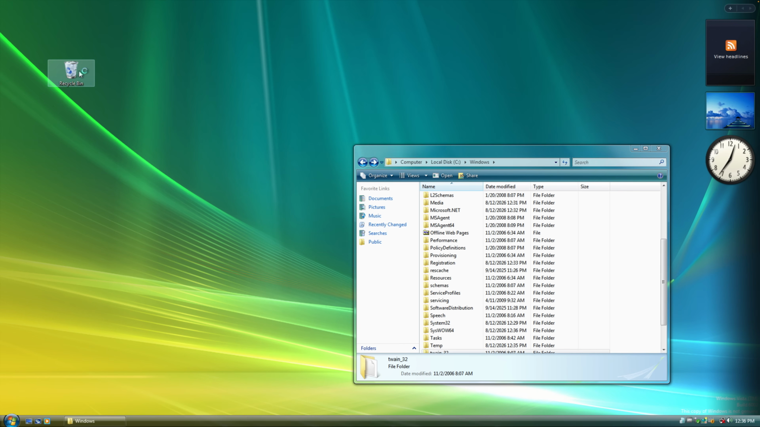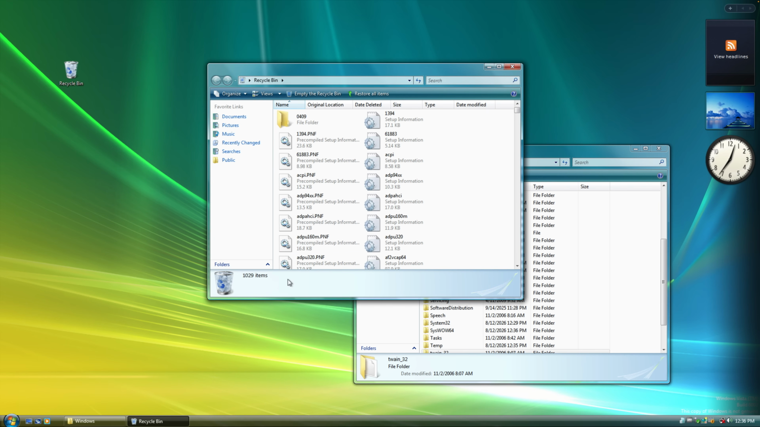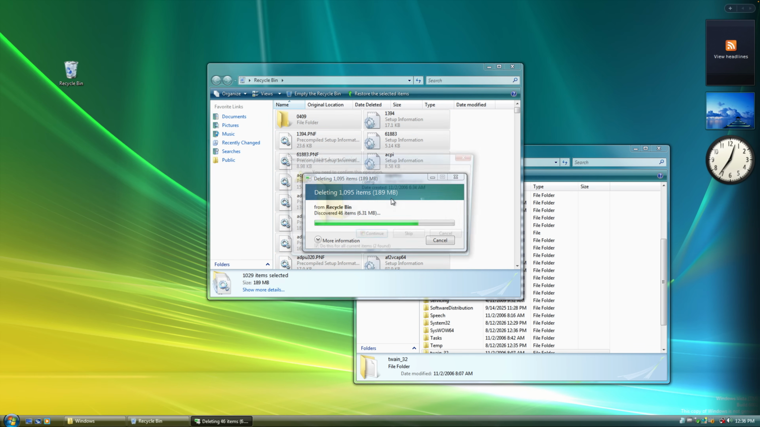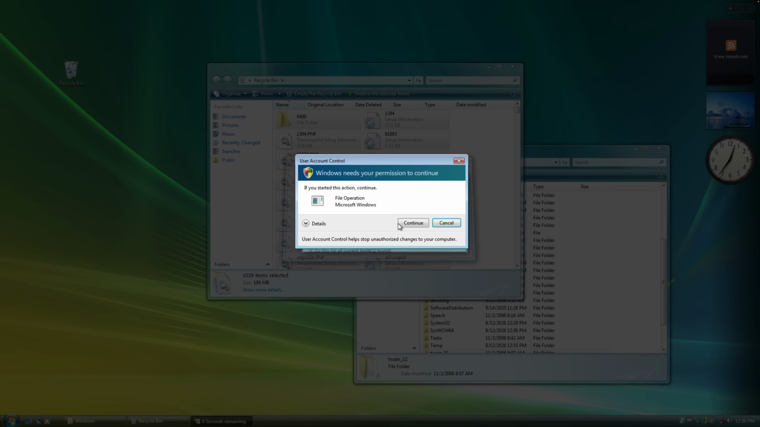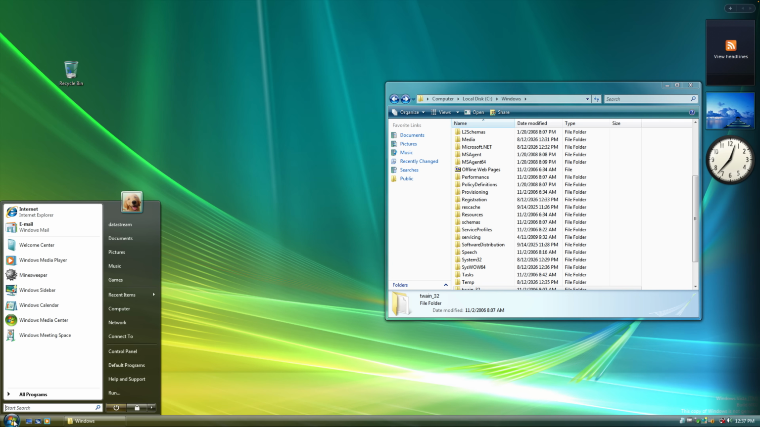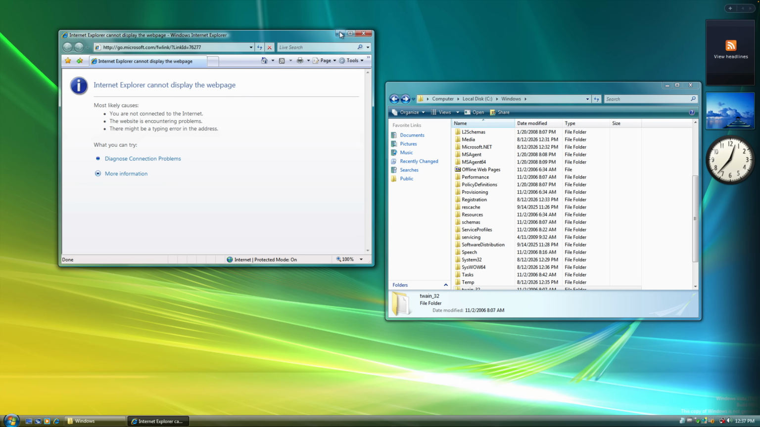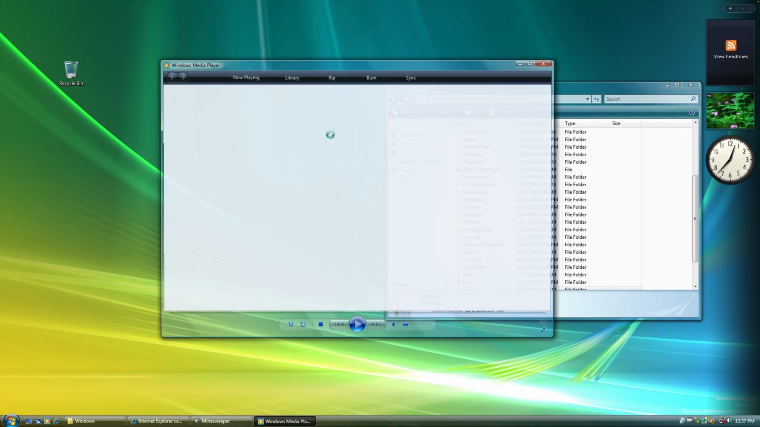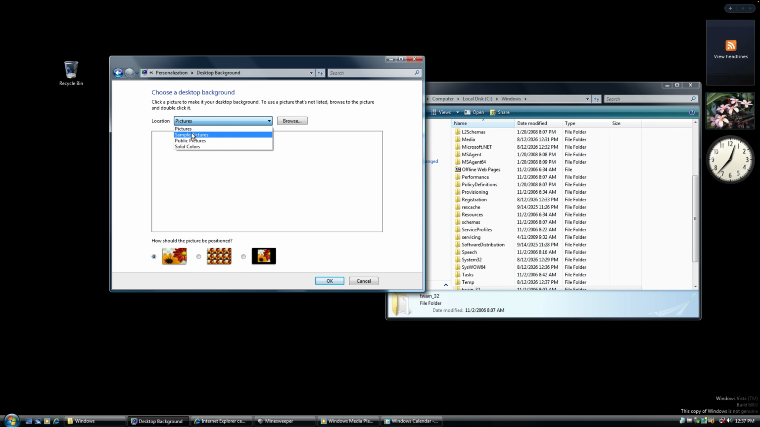With Windows Vista, I have just deleted like 1,000 more items. And I have not touched the System32 folder yet. I want to leave that for a bit later. I want to see if anything breaks without deleting that one. 1,000 items gone. Let's see if anything is broken. Internet, this one still works. Minesweeper also works. Media Player also works. Okay, we have lost our desktop backgrounds, like the main ones.